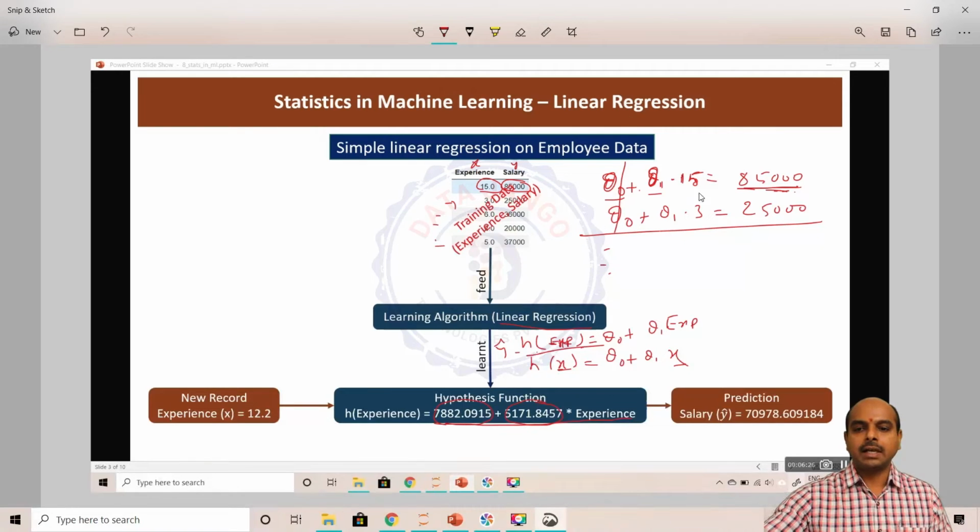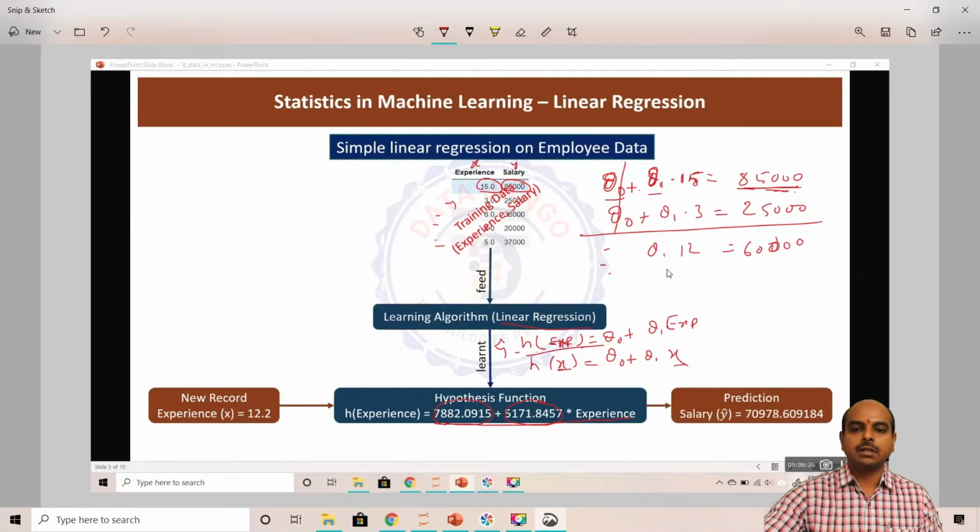These two get cancelled and you get theta 1 into 12 is equal to 60,000, right? So theta 1 is equal to how much? 60,000 divided by 12, right?